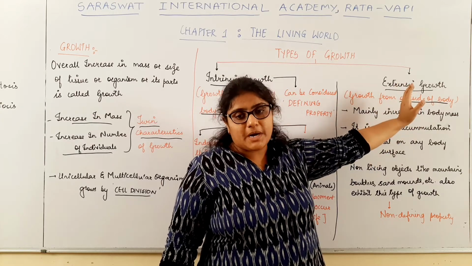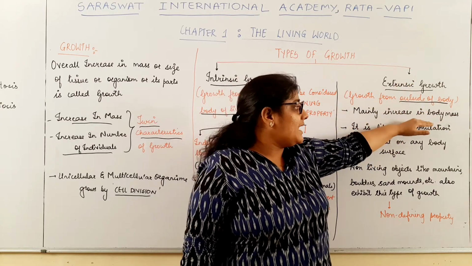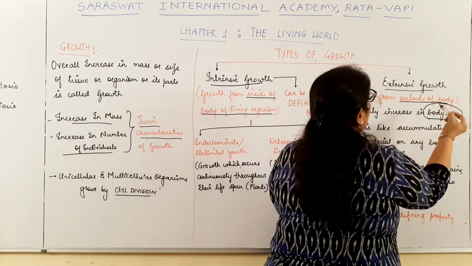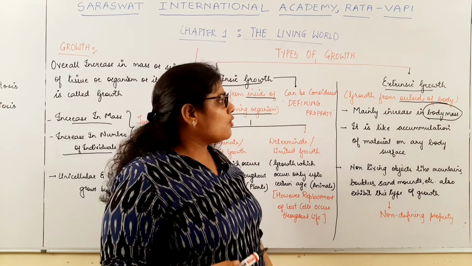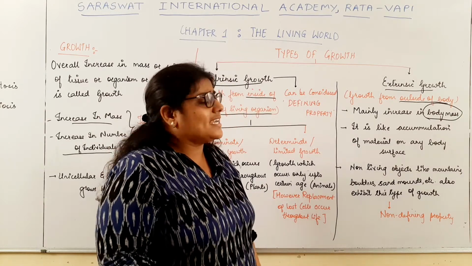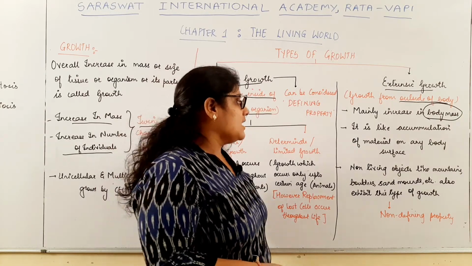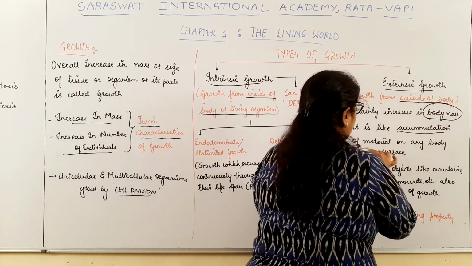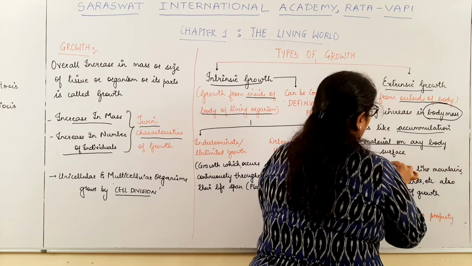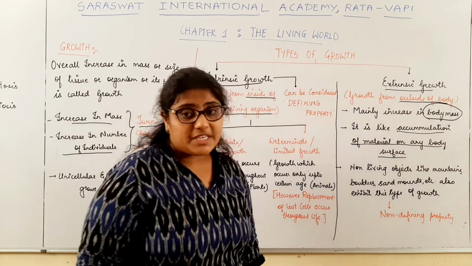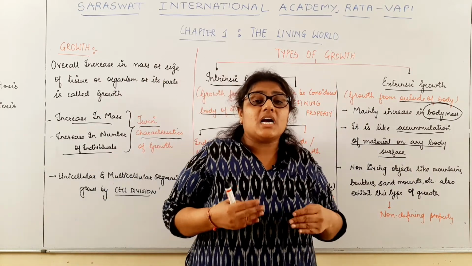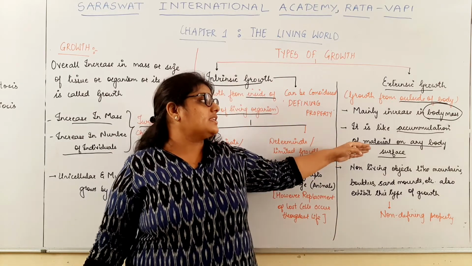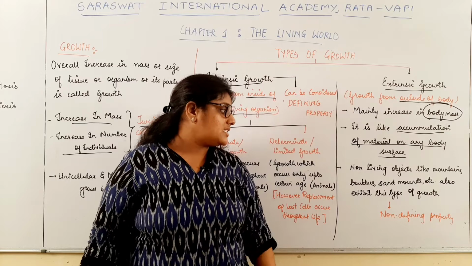The question arises, how might this extrinsic growth occur? Basically, it is like the accumulation of material on any body surface. When the material accumulates on the outer surface of the body, it is the extrinsic growth.